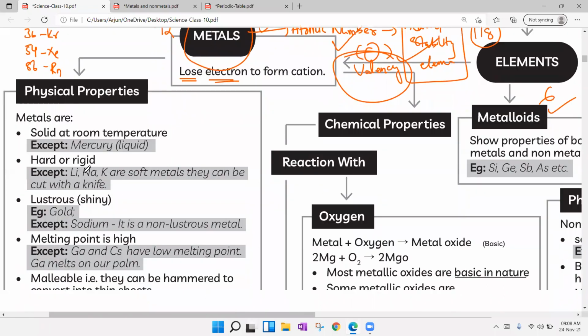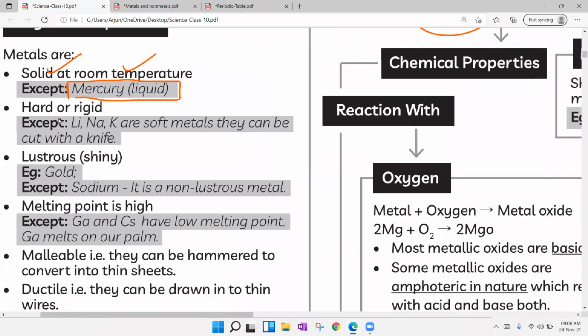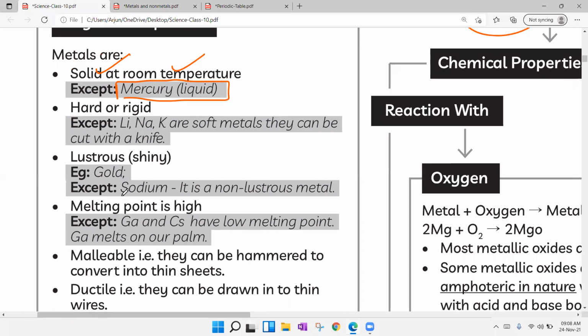So first we have to learn a few physical properties of metals. Metals are solid at room temperature. Almost all metals are solids except mercury. Mercury is the only metal that is liquid at room temperature. Next, metals are hard. Yes, almost all metals are hard, so they can be used in construction, buildings, bridges, etc. Aluminium, iron, etc. Except lithium, sodium, and potassium, which are soft metals. They can be cut with a knife.